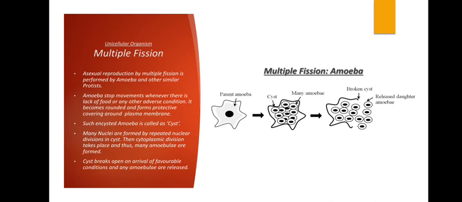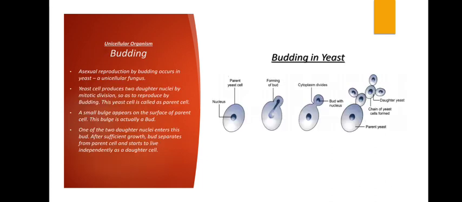So moving on to the next, that is budding, which is seen in yeast. Yeast is a unicellular fungus. Okay, this is eukaryotic. The previous two are prokaryotic, but yeast is eukaryotic. Asexual reproduction by budding occurs in case of yeast, which is also called Saccharomyces cerevisiae, a unicellular fungus. Now the yeast cell produces two daughter nuclei by mitotic division so as to reproduce by budding.